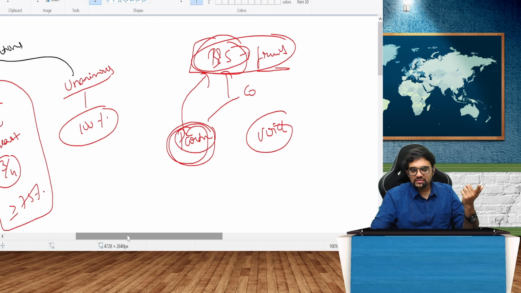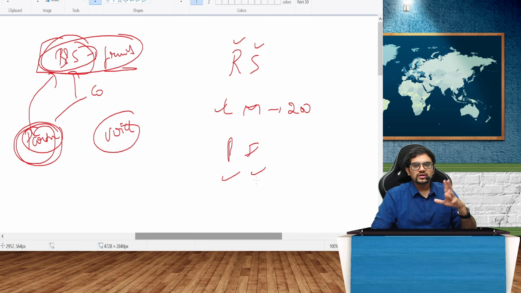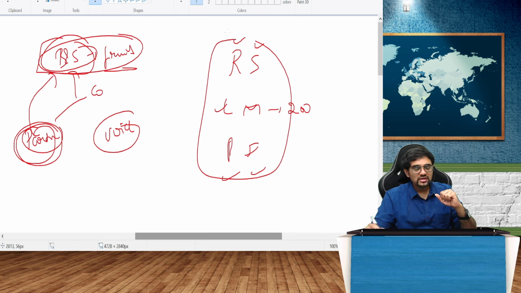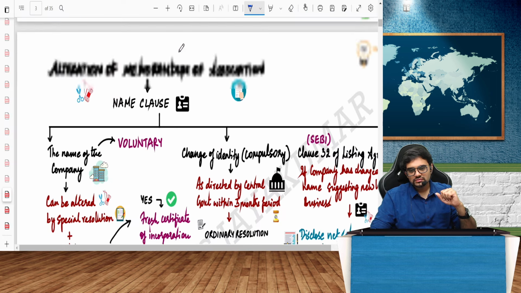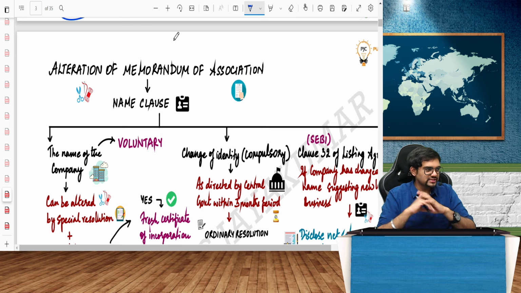And what's a private company? A private company is a company which has these elements, that is RS, LM, PI. Restrict the right to transfer the shares, limit the number of members to 200, and prohibit what? Invitation to the general public to subscribe to the securities. So these are all the various things we have in the private company definition. Public company is anything other than a private company. Life should be so simple as the public company definition. Public company is what? Other than private company. So easy. Anyway, come back.